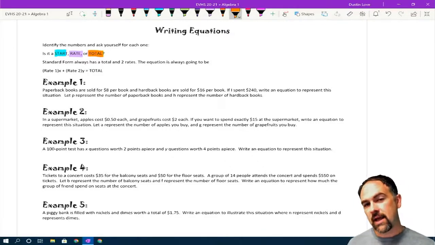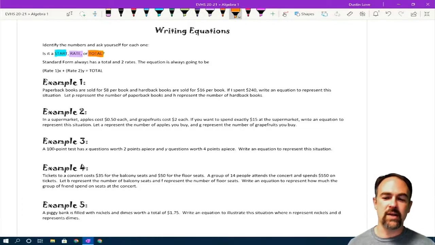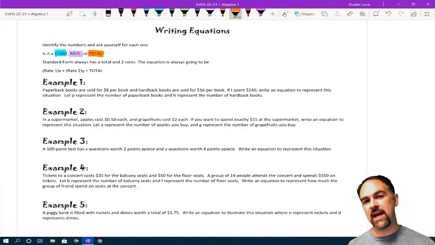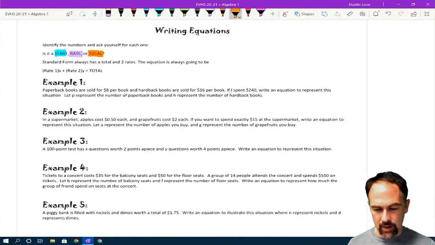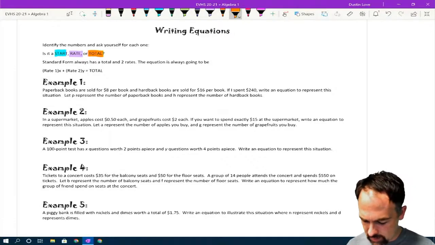Standard form, the telltale sign that something is going to be written in standard form is that it's going to have two different rates and a total. So you're looking for 2 rates and a total, and that tells you you're going to be using standard form. If you see a starting value and a rate, that's going to be slope intercept. So let's go ahead and look at this.